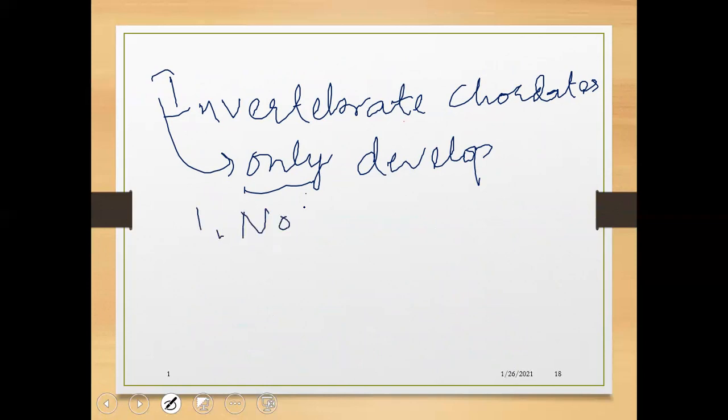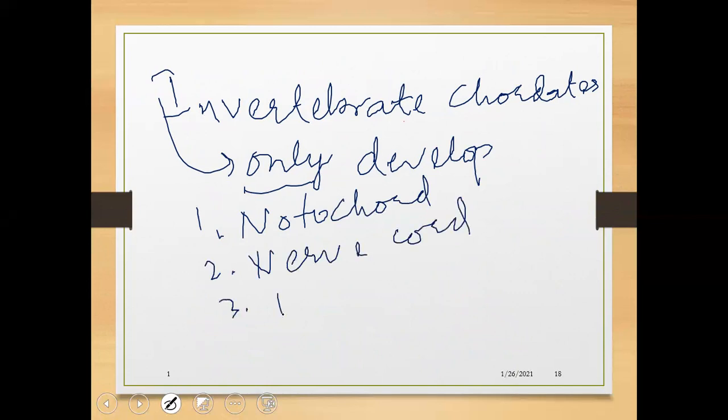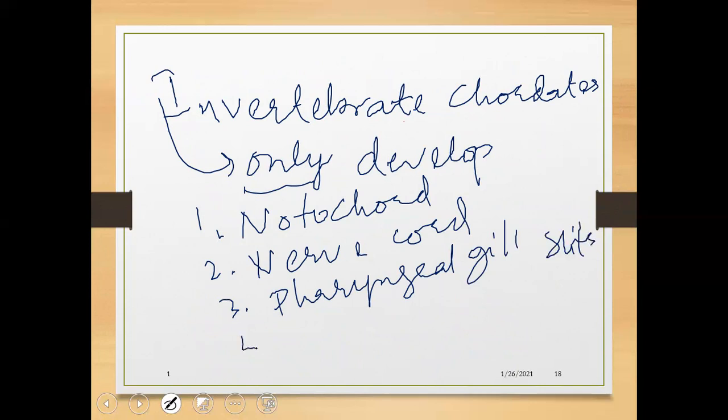One is the notochord, the other is the pharyngeal gill slits, and the other one is the tail. So my dear students, these are the basic characters. These all four characters remain the same. They might vanish, but mostly they remain the same.